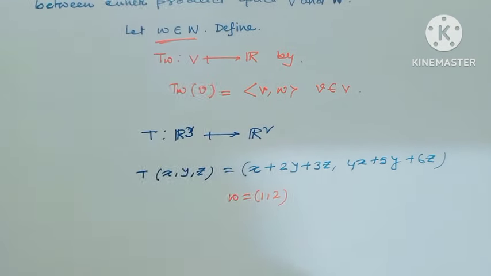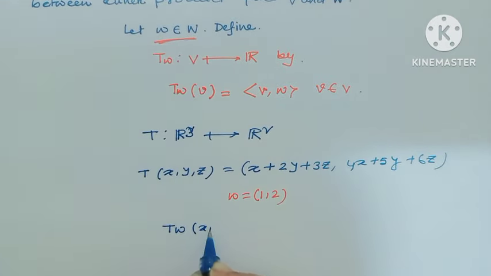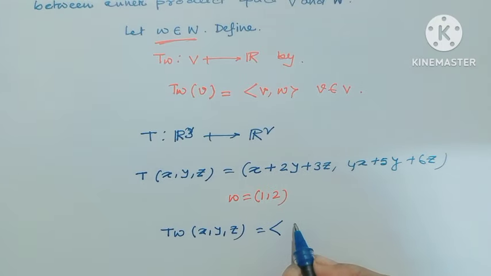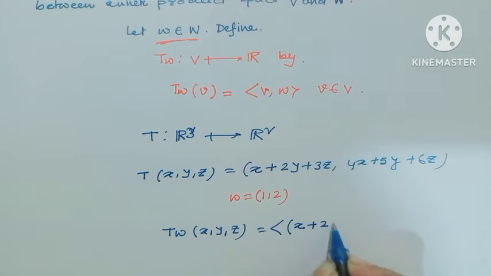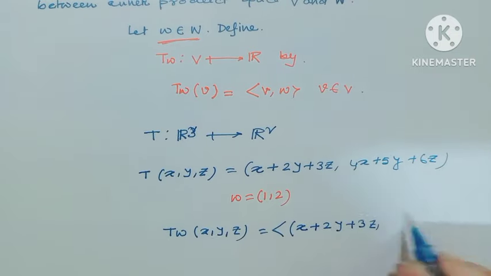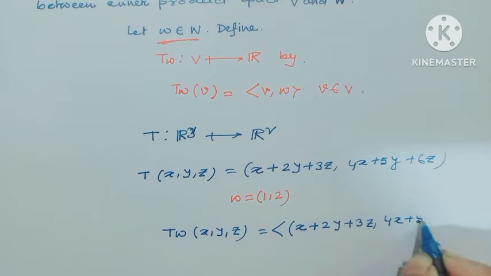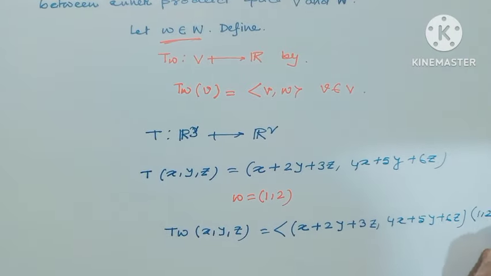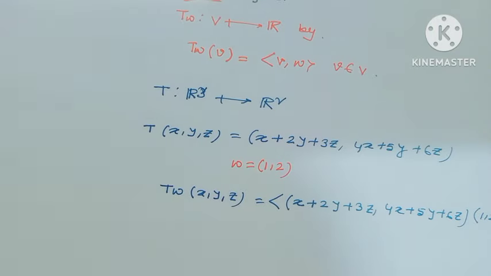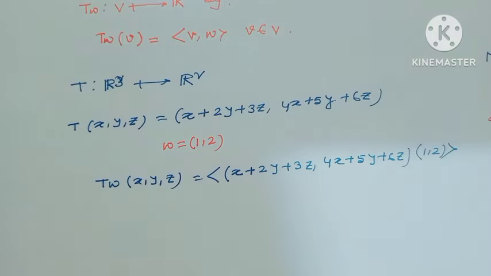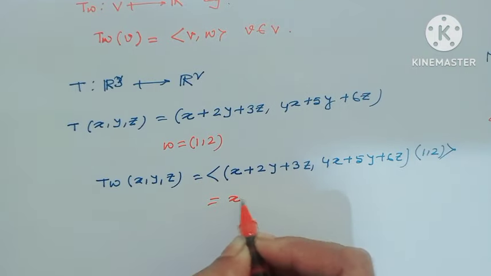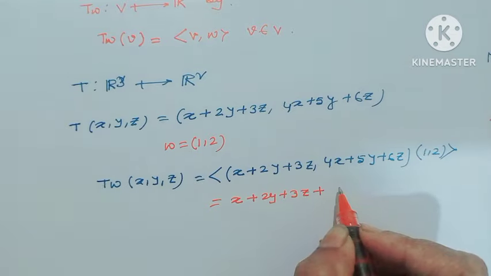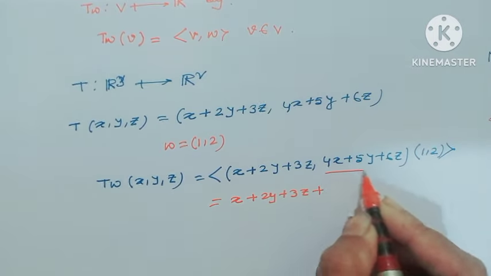Then T_w(x, y, z) equal to the inner product of (x plus 2y plus 3z, 4x plus 5y plus 6z) with (1, 2), and this is equal to x plus 2y plus 3z plus 2 times (4x plus 5y plus 6z).